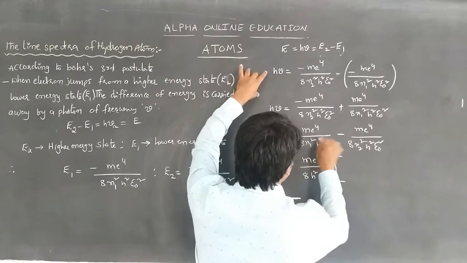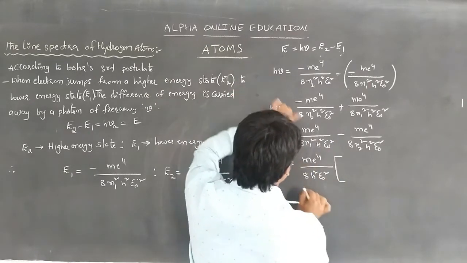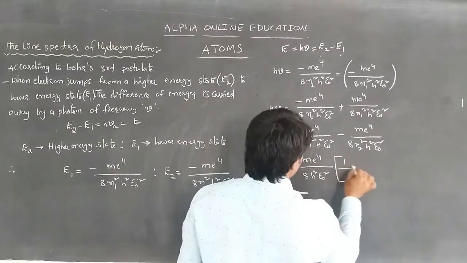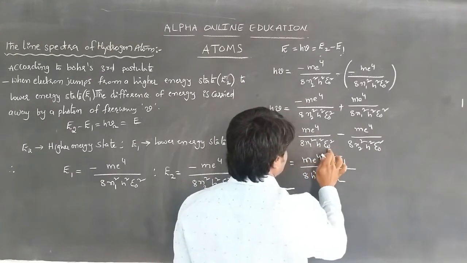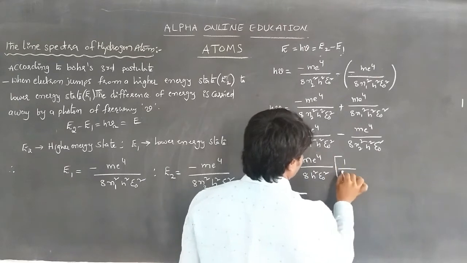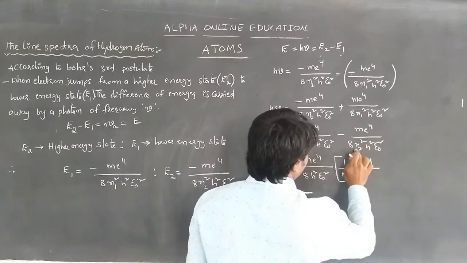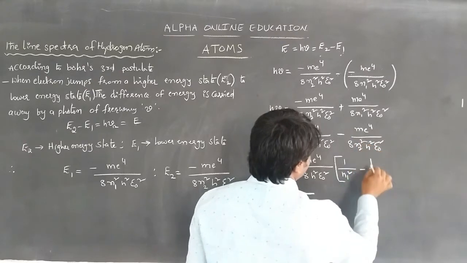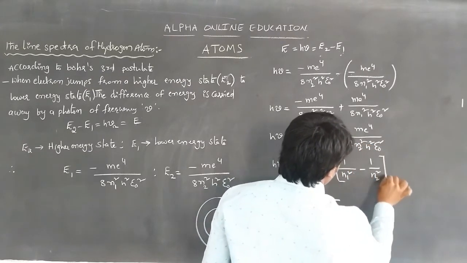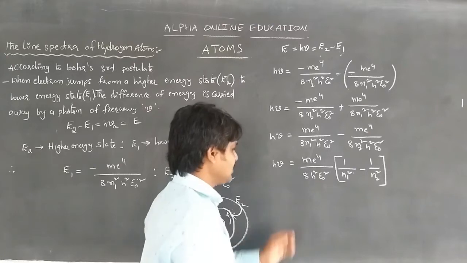While taking it outside, the remaining terms are 1 by n1 square minus 1 by n2 square, with 1 by 8 h square epsilon naught square taken outside. So the remaining term is 1 by n1 square minus 1 by n2 square. That is h nu is equal to.